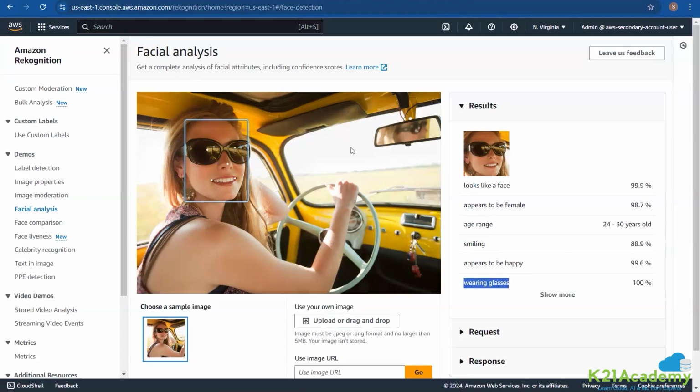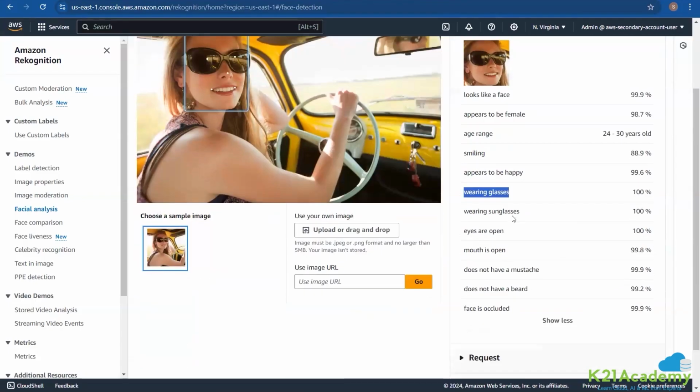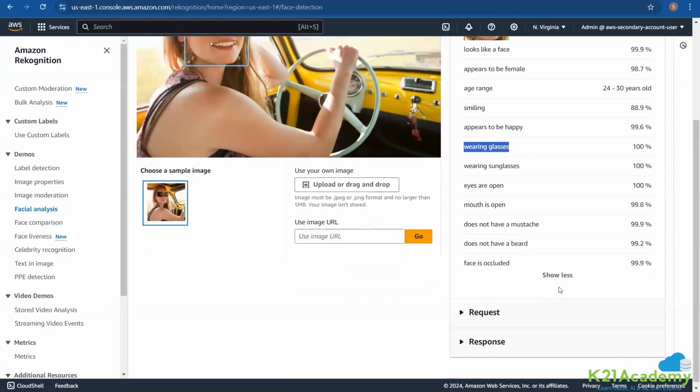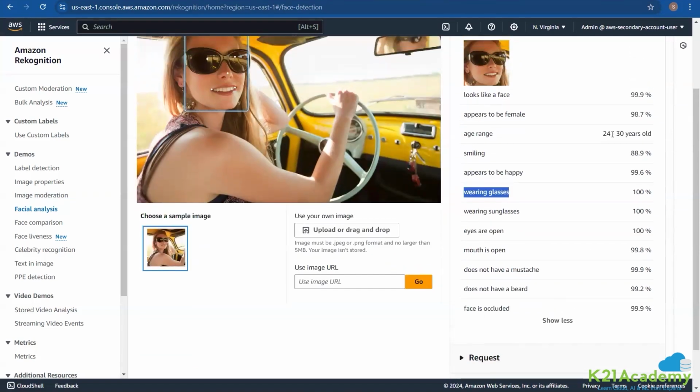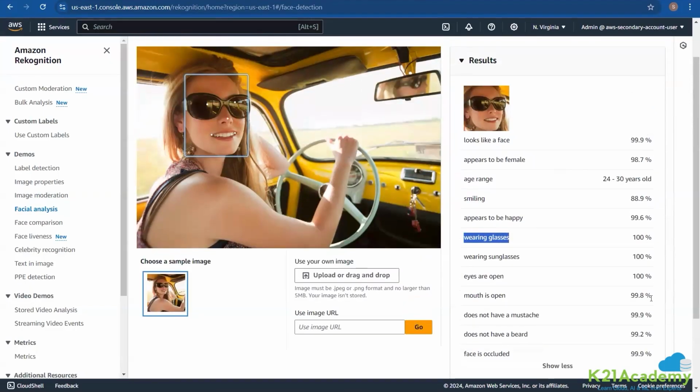So you can see the service has identified various aspects around the face, right? And there are even many more. Wearing sunglasses, eyes are open, mouth is open, does not have a mustache, does not have a beard, and face is occluded. It is not 100% true. The age range and everything might not be 100% true. It might be accurate, but it will also tell you the confidence score, just to indicate how confident the model is about that particular prediction.